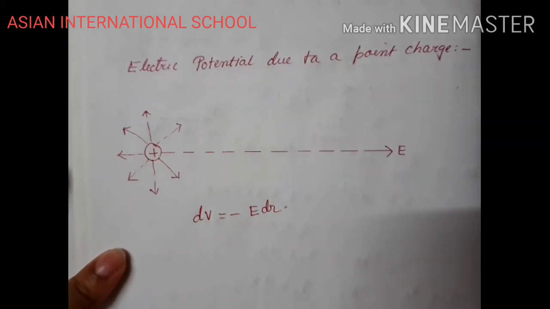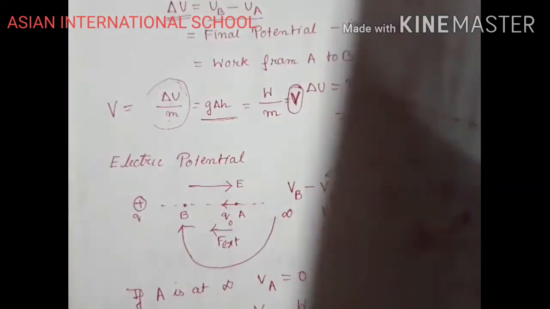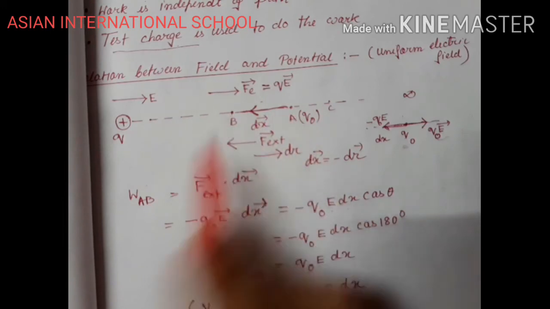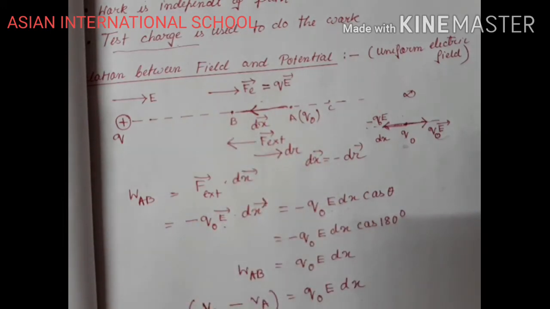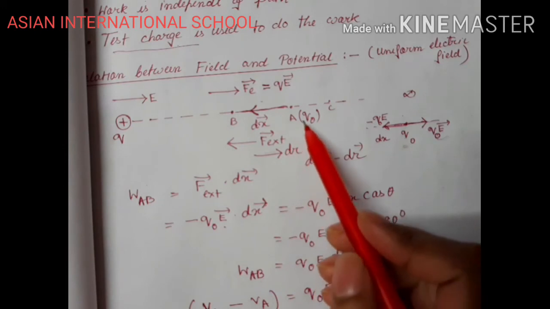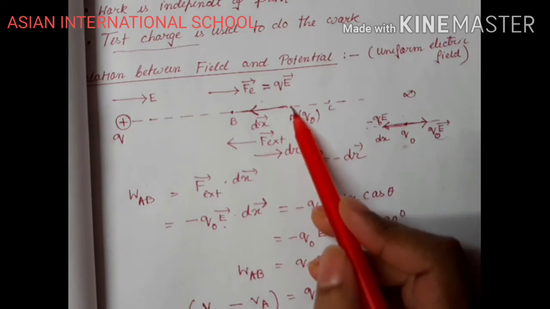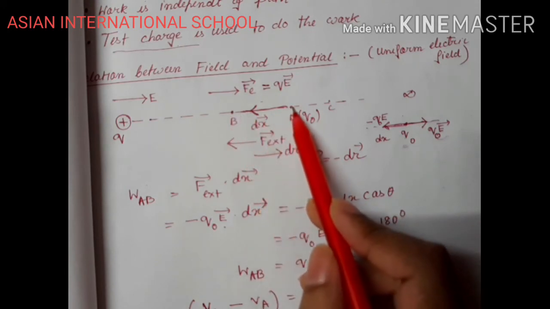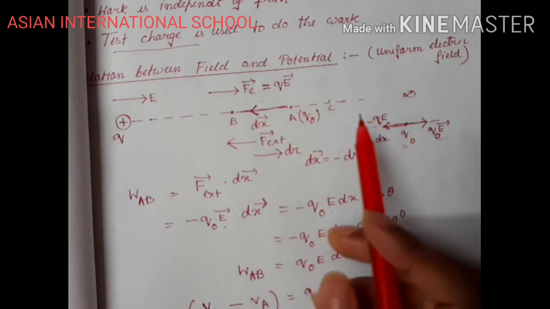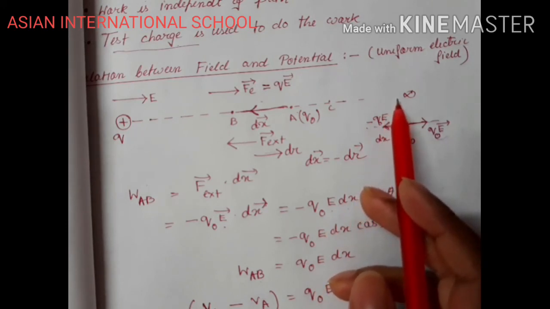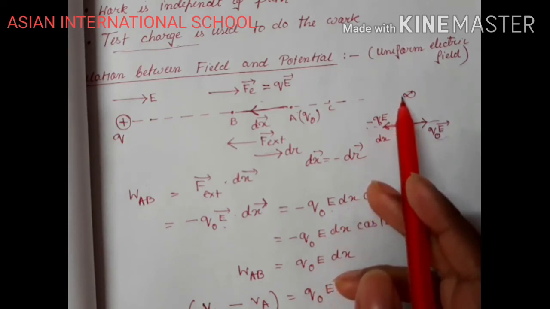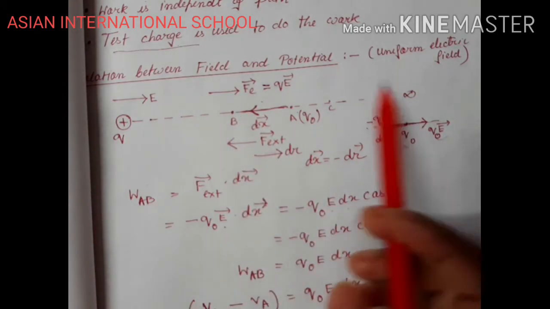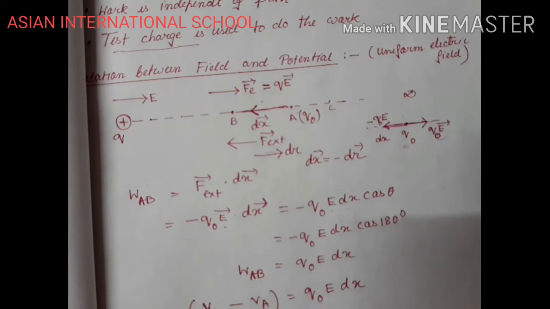Now, instead of considering that I am moving the object from A to B, I will consider that this point A is at infinity. So I will be moving the test charge, not an object, from infinity to point B.